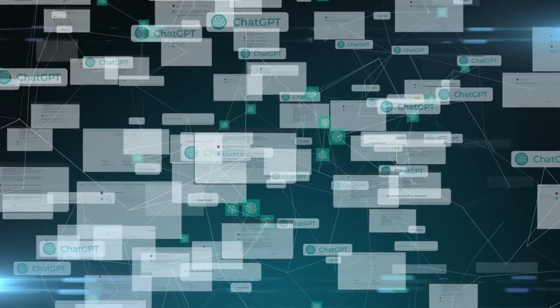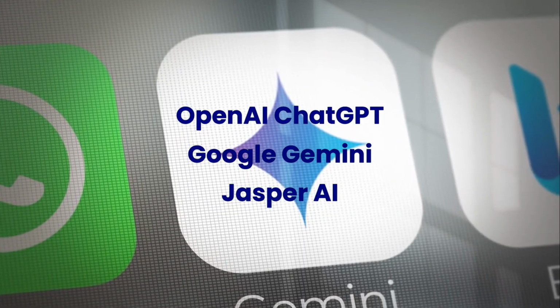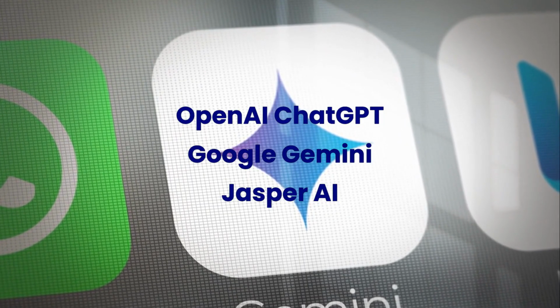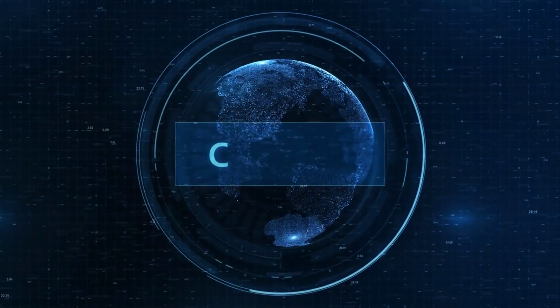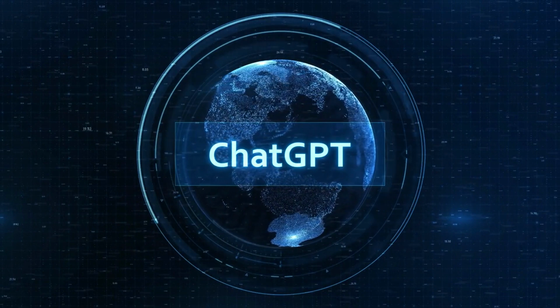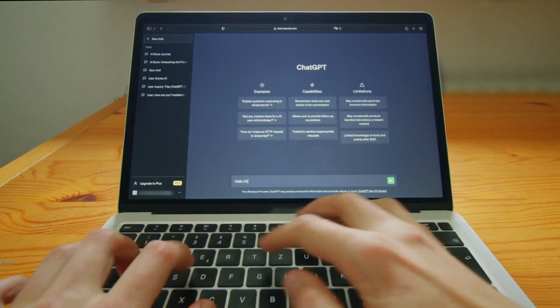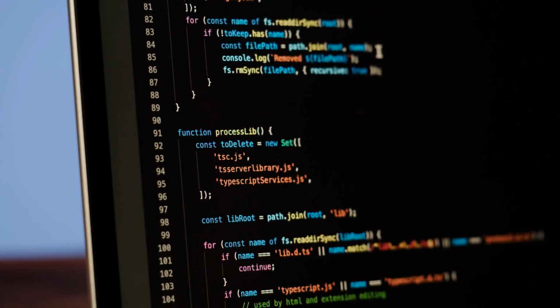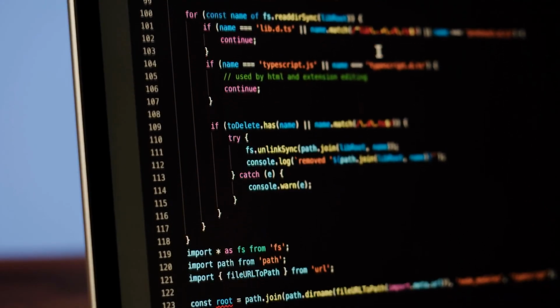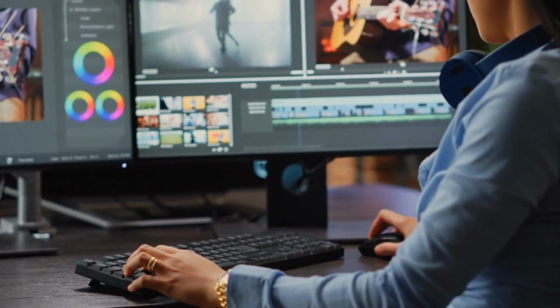Let's begin with text generation and interaction. The three most well-known AI tools in this area are certainly those from OpenAI, Google, and Jasper AI. But what differences actually distinguish these various platforms? With ChatGPT, you can quickly generate blog posts, articles, or even stories by simply providing a topic. It is primarily designed for generative text processing and conversation. This makes it ideal for creative texts, but also suitable as programming assistants or for creating chatbots. It is primarily aimed at developers, content creators, companies, and individuals.